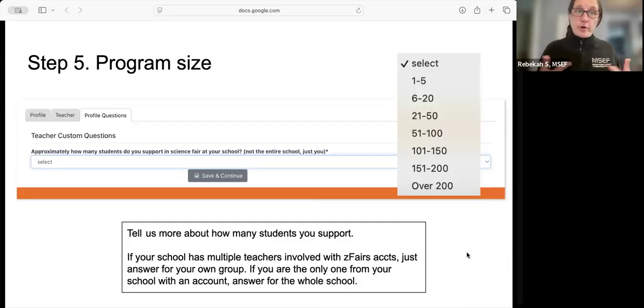The next question is around program size. If you are the only teacher who supervises or one of several, we would want to know how many students you work with for Science Fair. It's not necessarily just the ones who are planning to go to regional or state fair. We just want to know how big your program is. It helps us with planning and communication. And so please do fill this out.